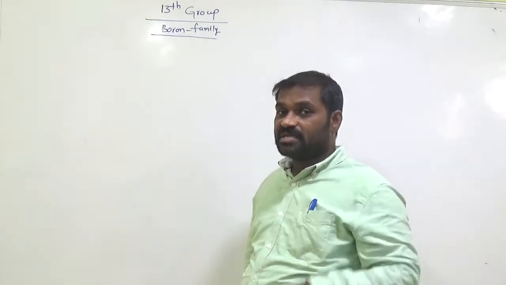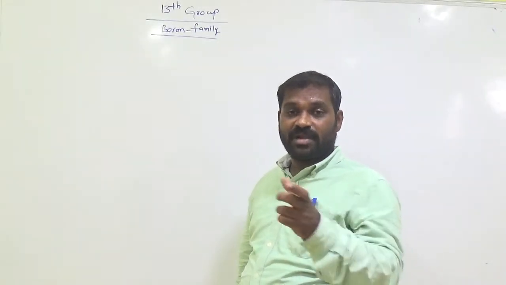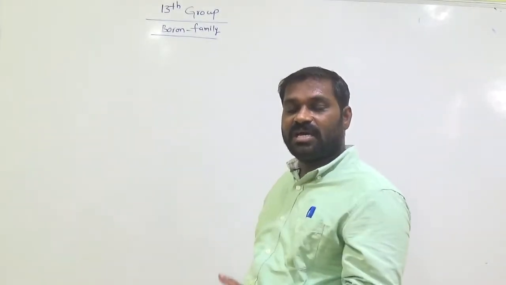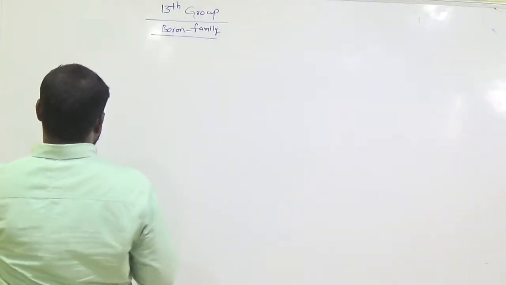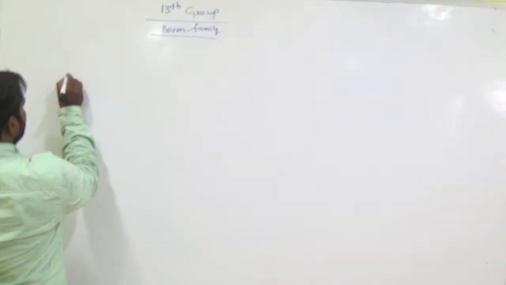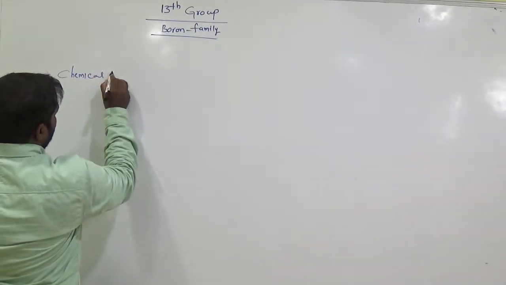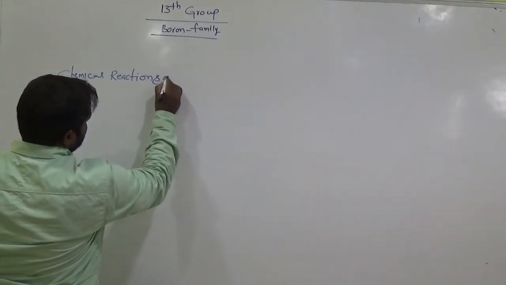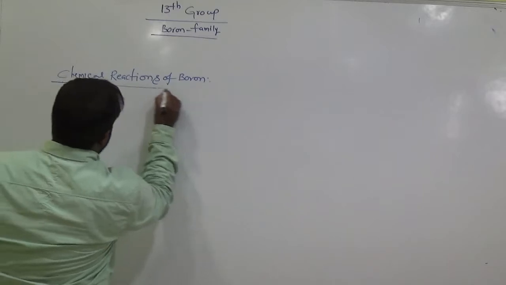Already we discussed diborane, hydrides of boron, boron nitrides, inorganic graphite, especially their preparation and chemical reactions. Now chemical reactions of boron.